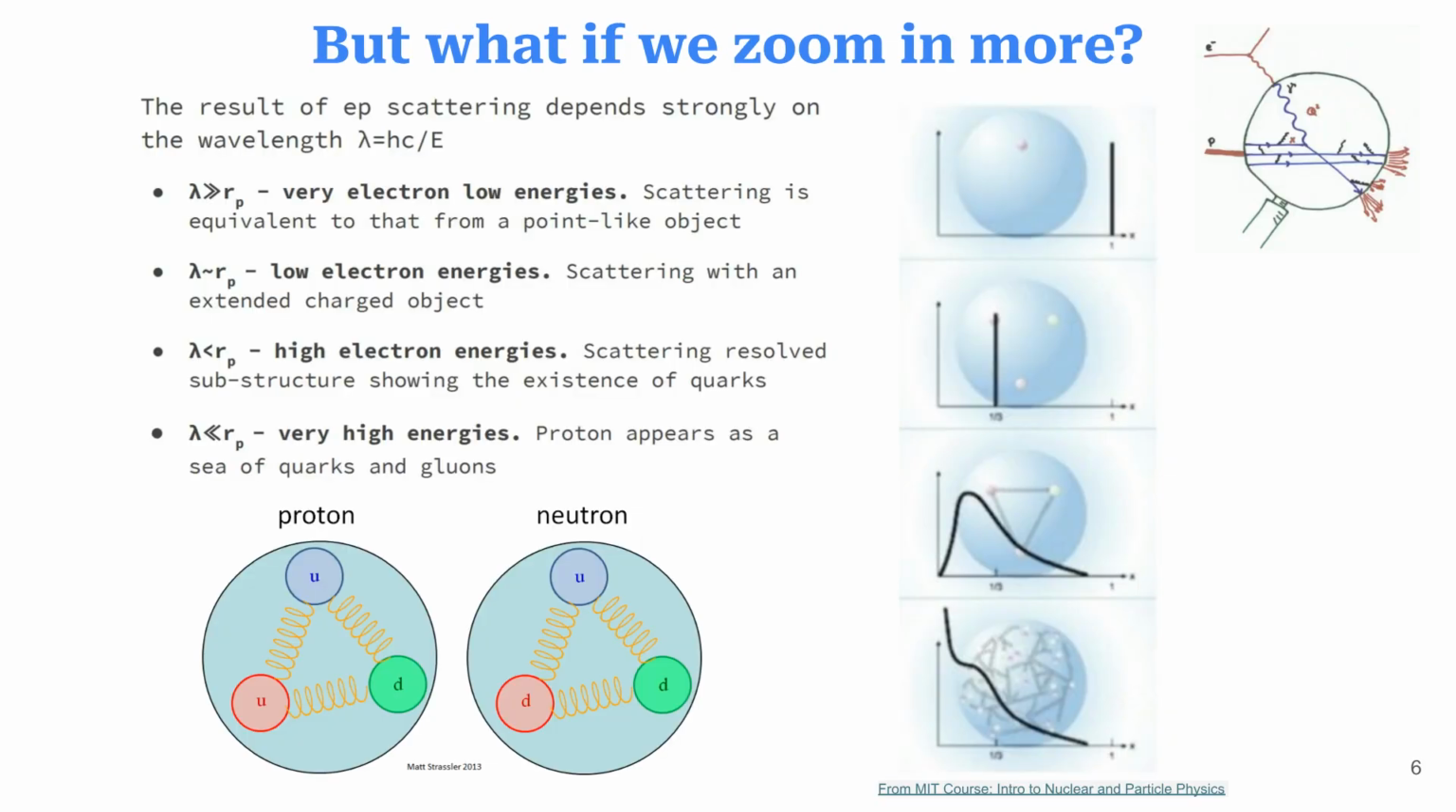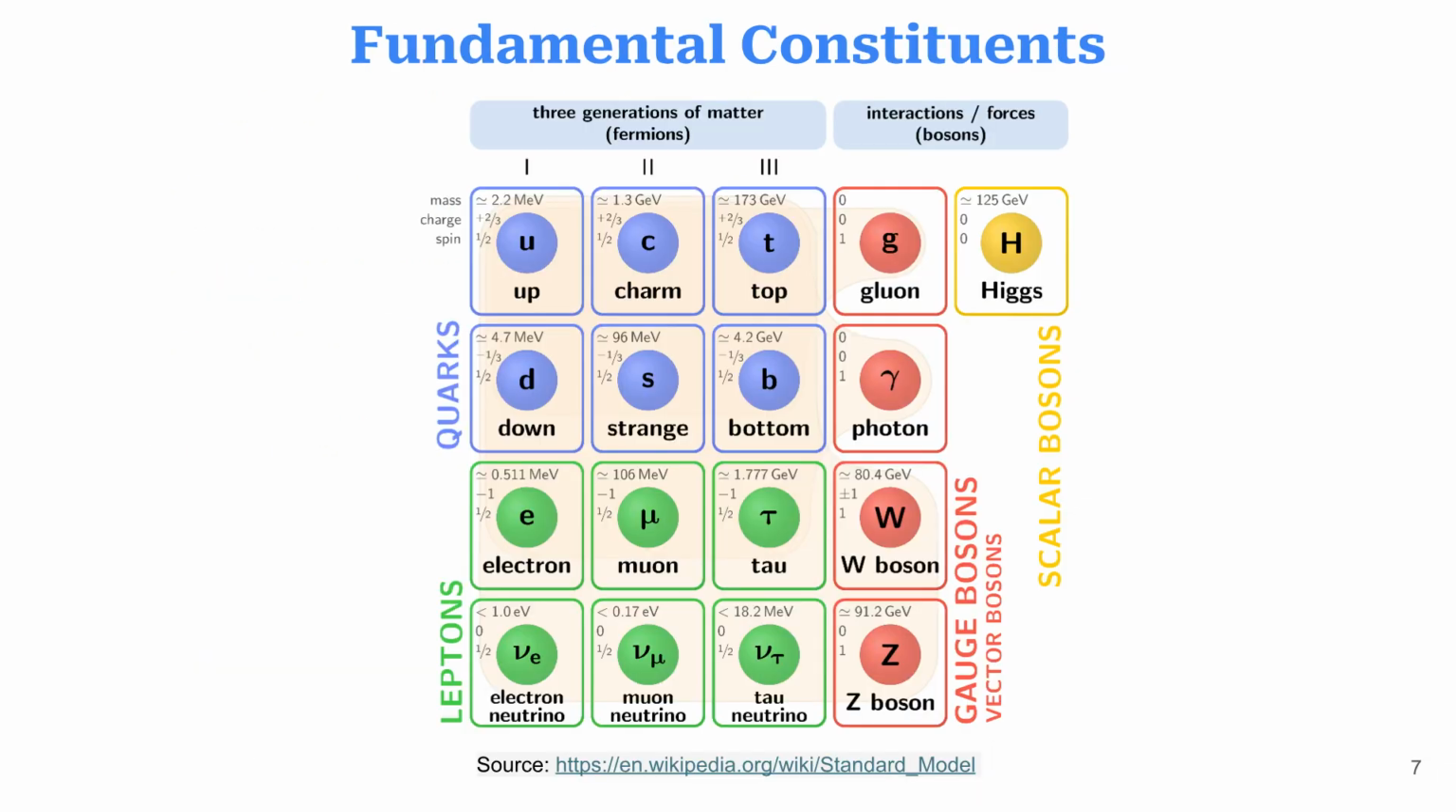What if we zoom in even further? At very high electron energies, protons and neutrons reveal their substructure, showing the existence of quarks and gluons. These are the fundamental constituents of matter, as described by the Standard Model. They include 3 generations of quarks and leptons, along with force-carrying bosons like gluons and photons.